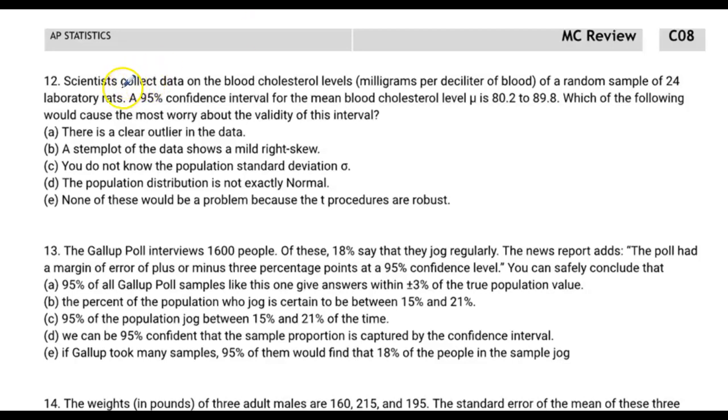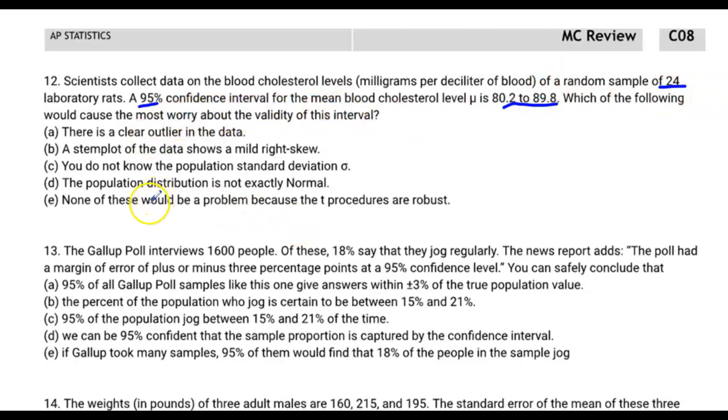Scientists collect data on the blood. Wow, that would be weird. Cholesterol levels, milligrams per deciliter of blood, of a random sample of 24 lab rats. Okay, 24 is our N. A 95% confidence interval for the mean blood cholesterol mu is 80.2 to 89.8. So they've already made us a confidence interval. How nice is that? Which of the following would cause the most worry about the validity of this interval?